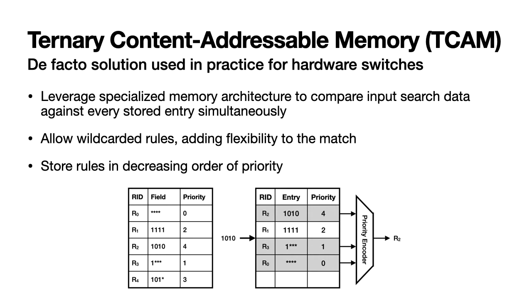The reason is that modern hardware switches broadly utilize ternary content-addressable memory for packet classification due to its match flexibility and search capability. Since the ambiguity of wildcards may cause multiple rules to be matched, TCAM stores rule sets in decreasing order of priority and uses a priority encoder to detect the match with the highest address in O(1) time.